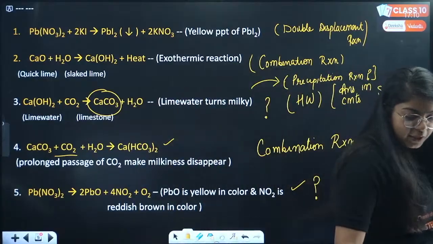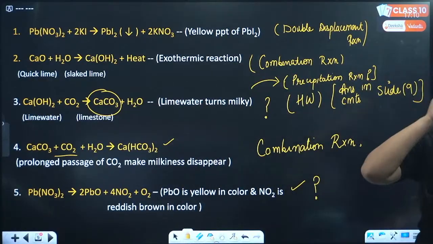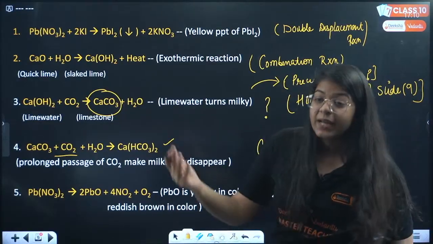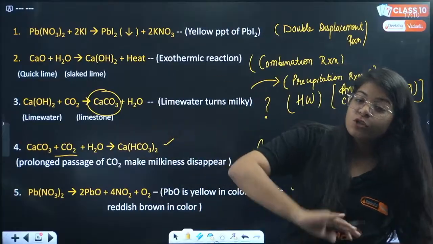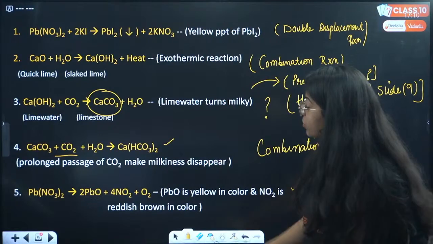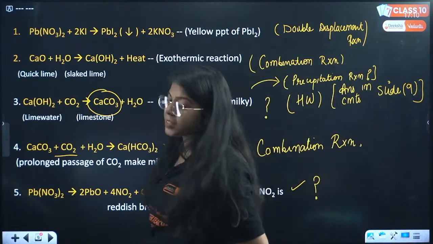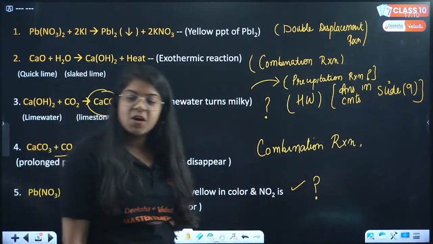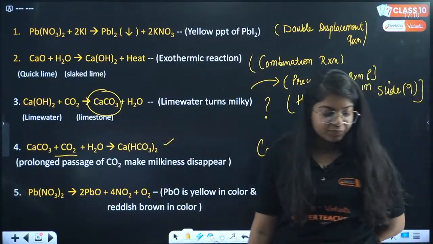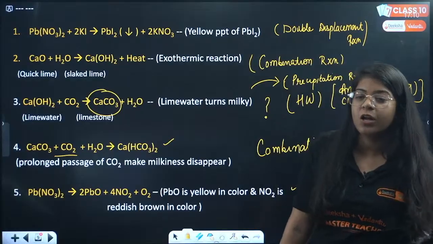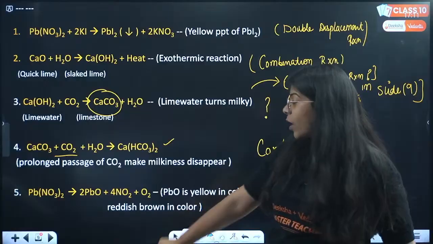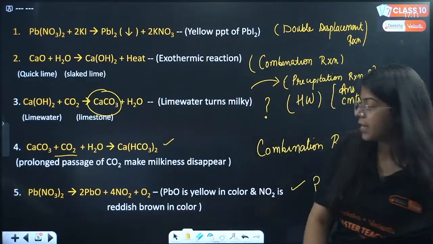Okay, let me know which one is the last reaction. This last reaction, Pb(NO3)2, is the reactant. It goes to form PbO plus 4NO2 plus oxygen. Which reaction is this? Okay, great. Everyone is saying yes, ma'am. This is a precipitation reaction, you are all saying. Okay, great everyone. Now tell me this one. Which reaction is this?